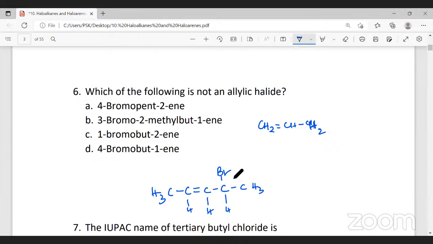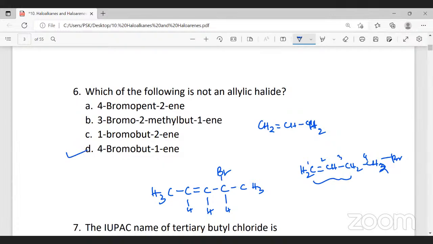But if you take 4-bromo-1-butene, but-1-ene, double bond CH, single bond CH2, single bond CH2. And this is 4-bromo. So 1, 2, 3, and 4. Now one of the hydrogens is replaced here by bromine. So this is an allylic group. Therefore, the answer for this question is that the allylic halide is 4-bromo-1-butene.